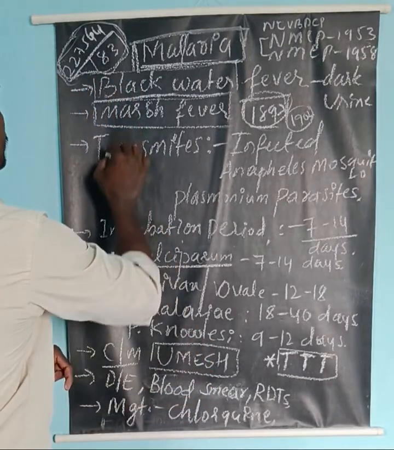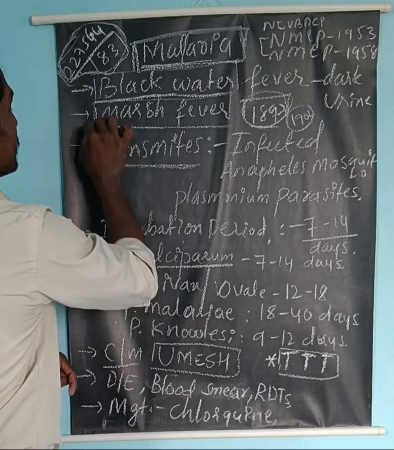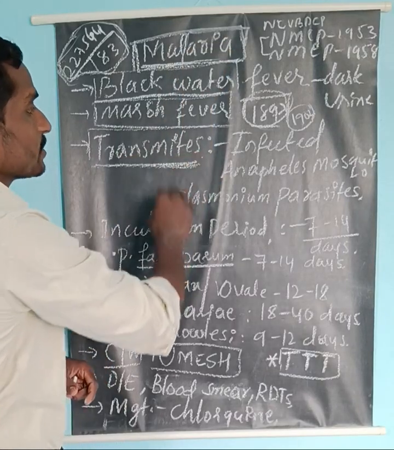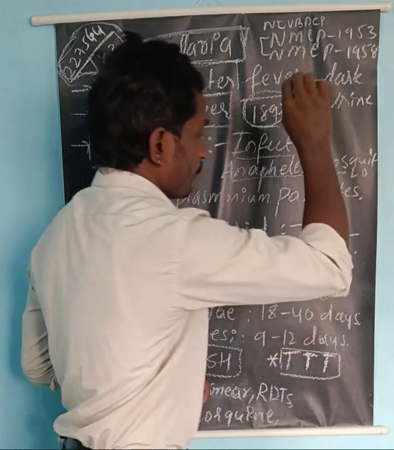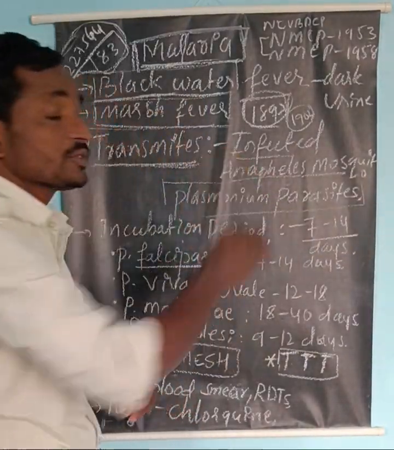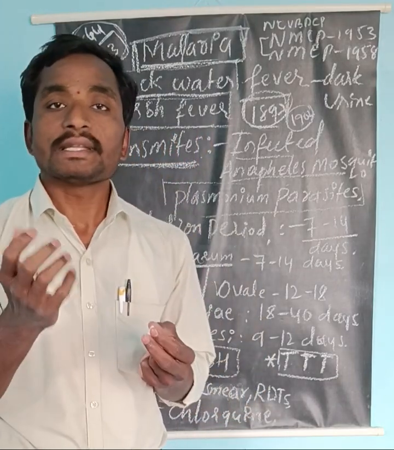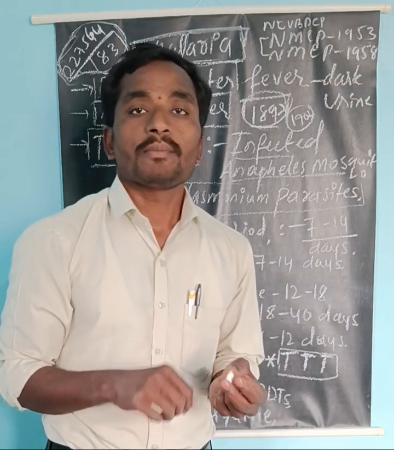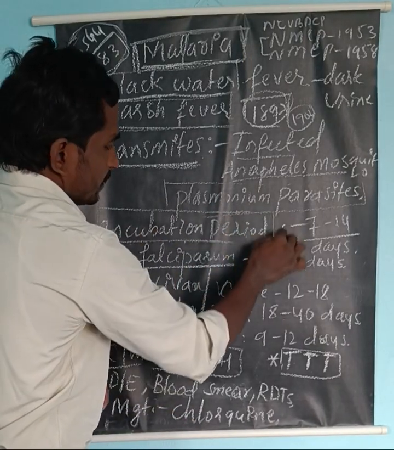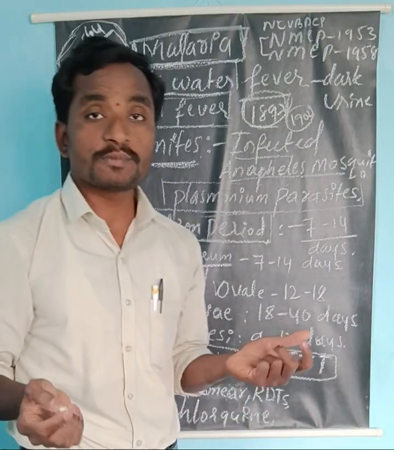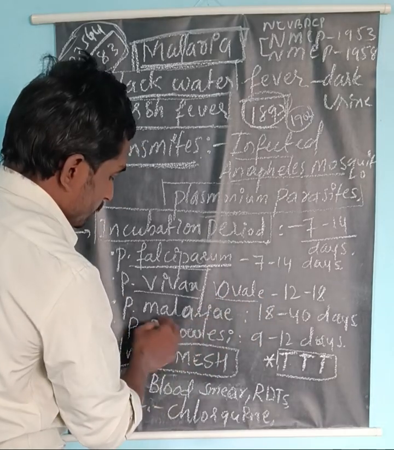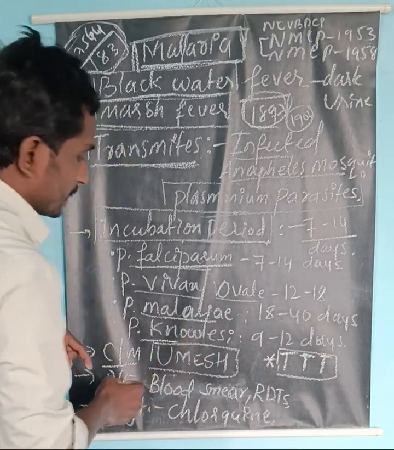Coming to transmission, how it is transmitted. Malaria does not come from bad air, but is transmitted by the infected Anopheles mosquito, carrying the Plasmodium parasite. The Plasmodium group of species is responsible for causing malaria. Now coming to the incubation period, in the Plasmodium family there are different species: Plasmodium falciparum, Plasmodium vivax, Plasmodium ovale, Plasmodium malariae, and Plasmodium knowlesi.